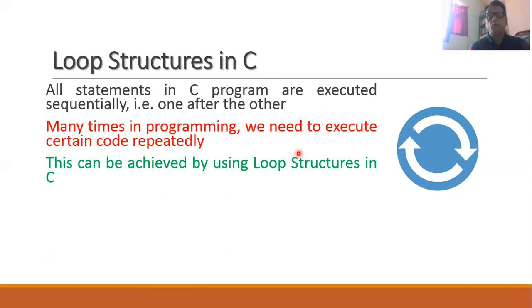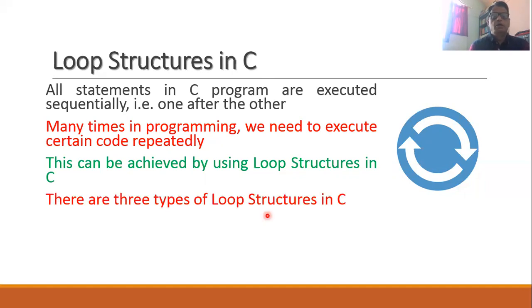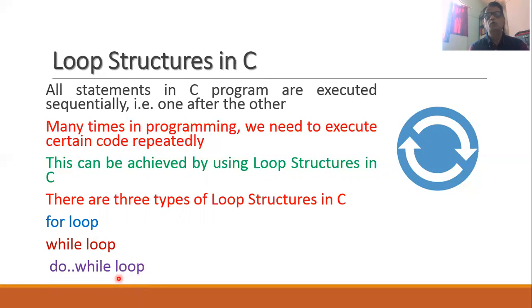Therefore, every programming language must provide a facility to the programmer so that code can be executed again and again. In the C programming language, a certain part of the code can be executed again and again by using the loop structures. There are three popular loop structures available in C: the first is the for loop, the second is the while loop, and the third is the do while loop.